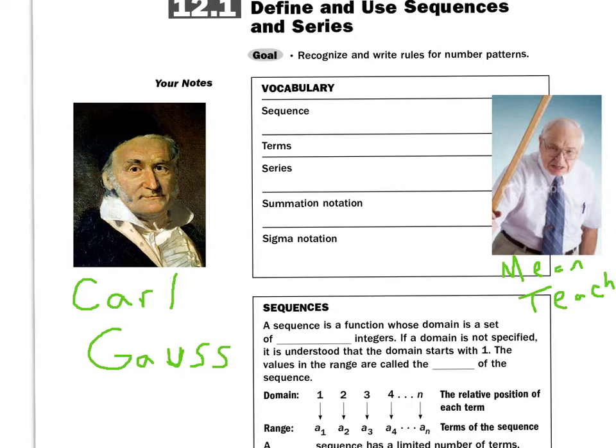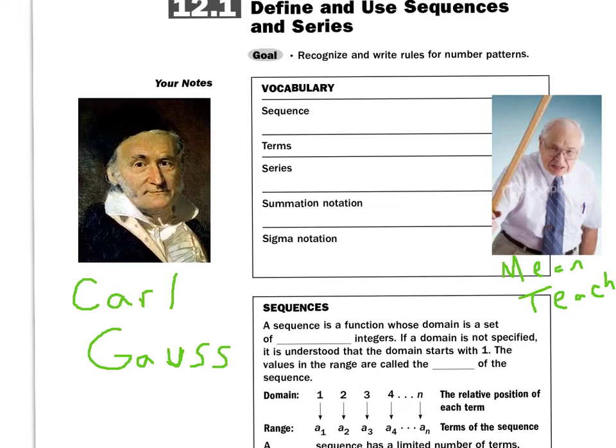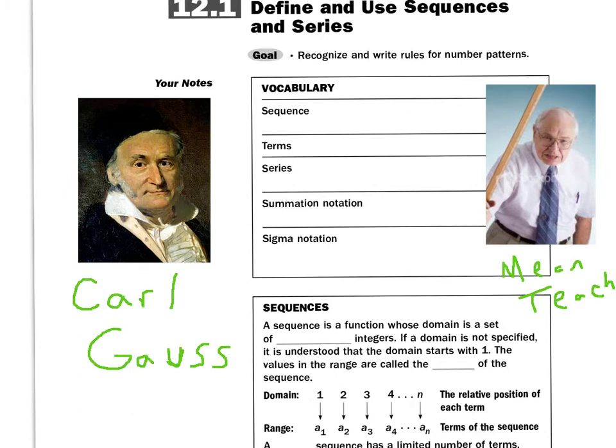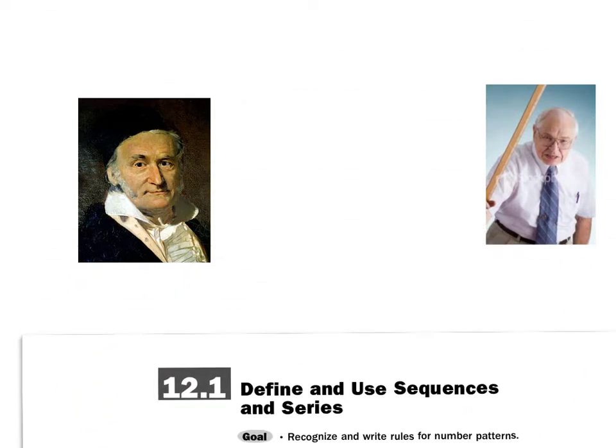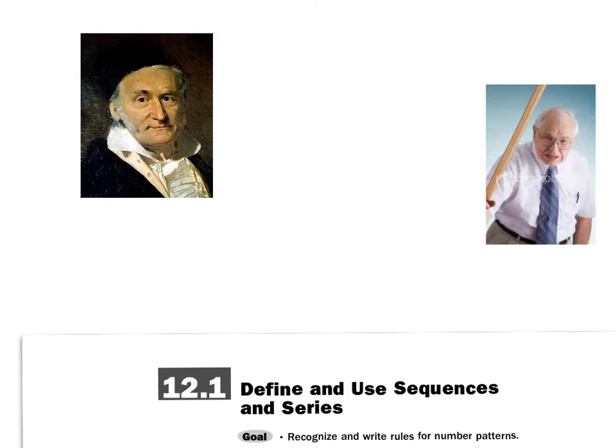On the left here, we have a guy, Carl Friedrich Gauss. He was called the Prince of Mathematics. He is one of the most famous mathematicians of all time. On the right, mean teacher. Here's the scenario. Carl is in class, rocking out to some Mozart, probably too loud.